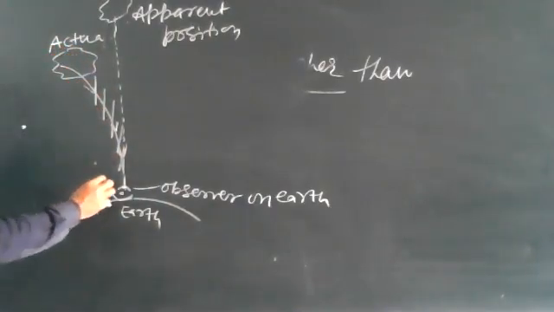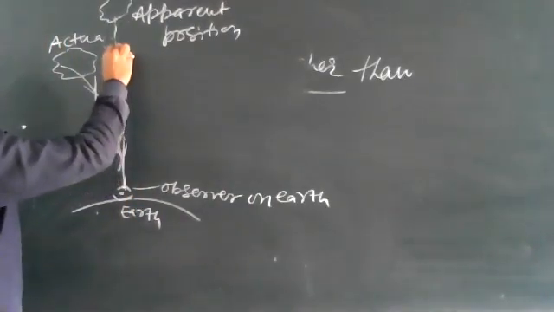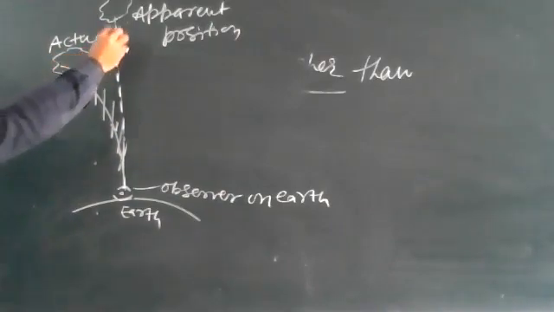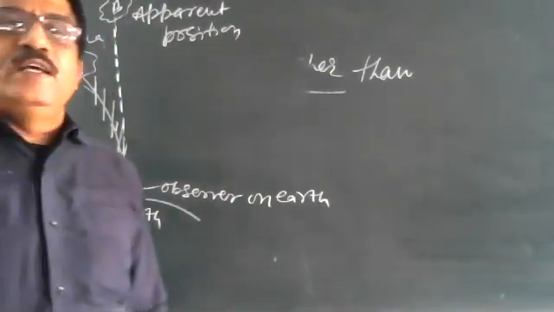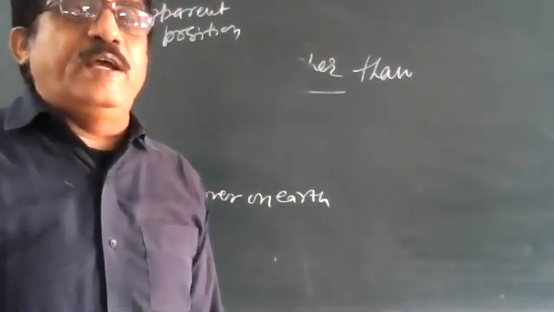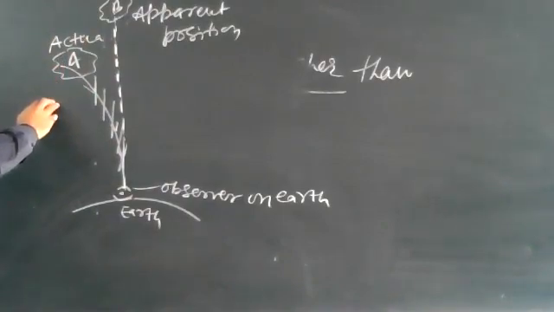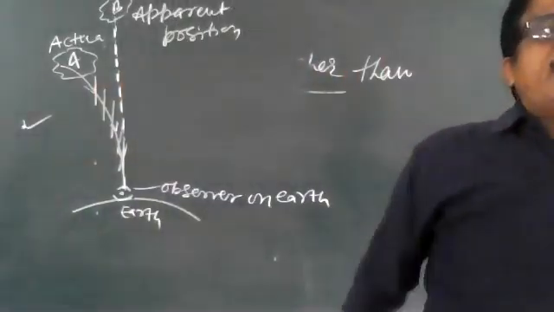On producing the final refracted ray, as shown, the apparent star position B is a little bit higher than the actual star position A. Is that clear? This is a very important example. The star seems higher than it actually is.